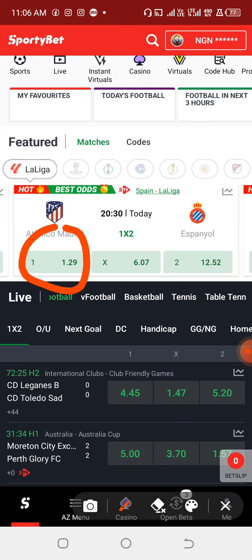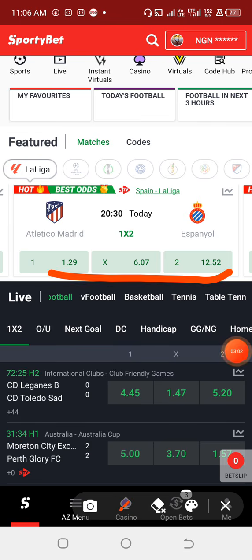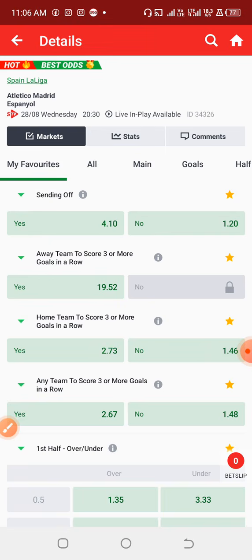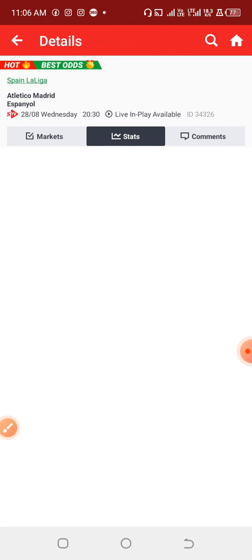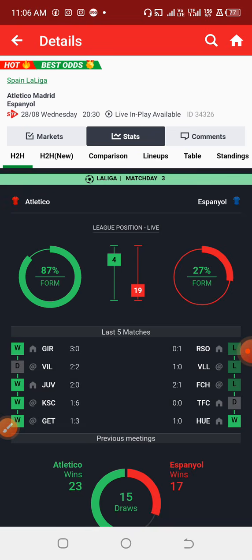Now let us quickly make use of this particular game as an example. We move on to the sports menu to select games that you can stake on as home team over 0.5 goals. Let's check Atletico Madrid versus Espanyol. The game is meant to be played today, and checking the odds, we can see that the bookmakers are favoring the home team. Normally, without even checking the stats, I know that the home team is expected to win this match.